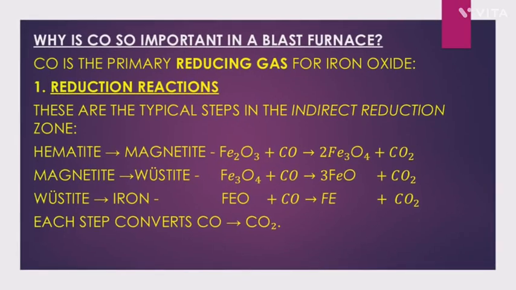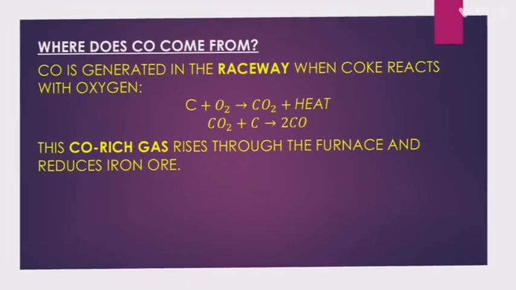Why is CO so important in a blast furnace? CO is the primary reducing gas for iron oxide. Reduction reactions: these are the typical steps in the indirect reduction zone. Hematite to magnetite. Magnetite to wüstite. Wüstite to iron. Each step converts CO to CO2.